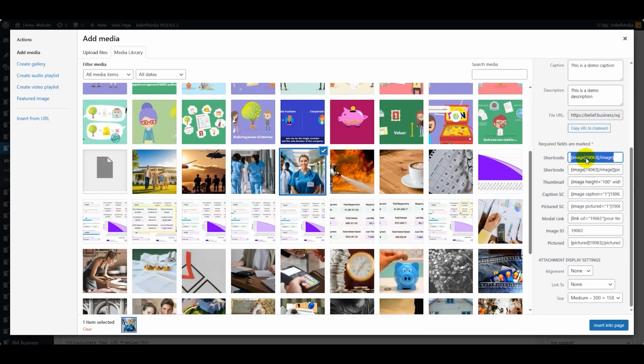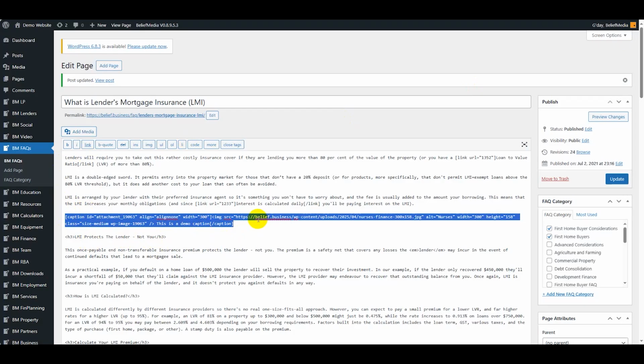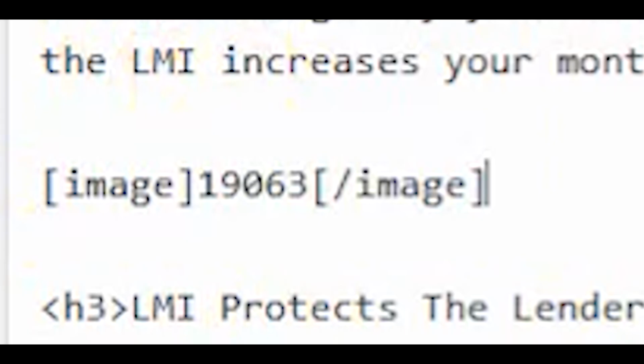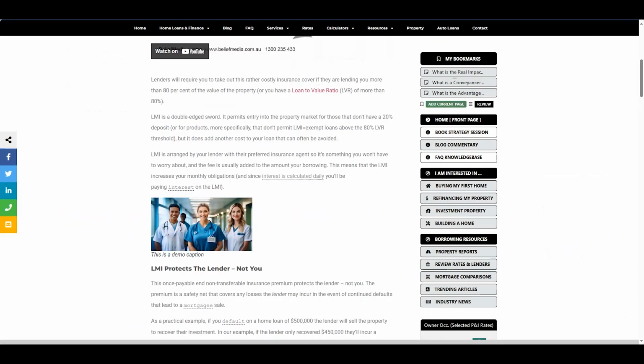Now that first shortcode is the bare basic shortcode necessary to render an image on your website. So I'll copy that into the post container. I'll update there, and I'll open the page up again. If it decides to come on, click, there we go.